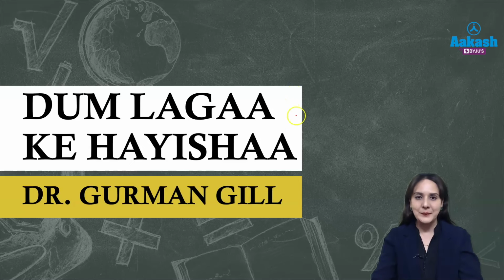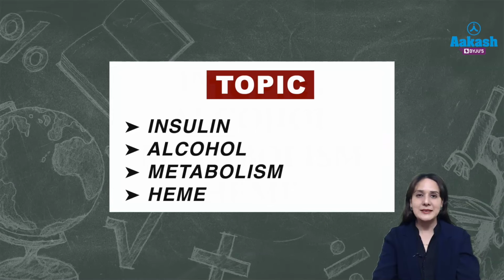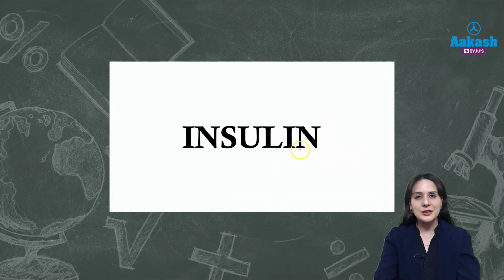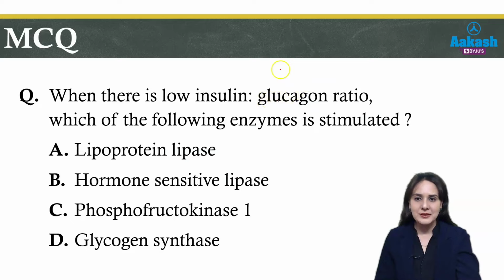So let's begin. In this, we will be discussing three very important topics, that is insulin, alcohol metabolism and heme. So first one is insulin. As we know, many questions are asked about insulin and some are really tricky also. These types of questions are frequently asked: when there is a low insulin glucagon ratio, which of the following enzymes is stimulated?